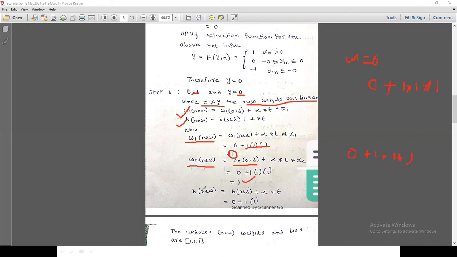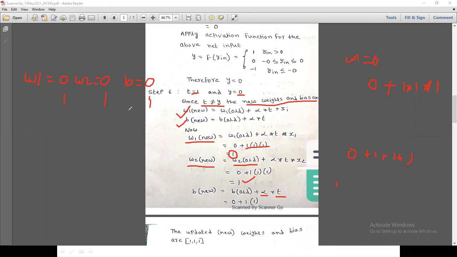Now update the bias. The new bias is the old bias plus alpha times t, which also equals 1. So the old w1 is 0, the old w2 is 0, and the old bias is 0, and the new updated values are 1, 1, and bias 1.